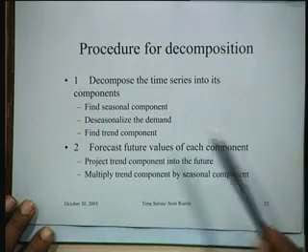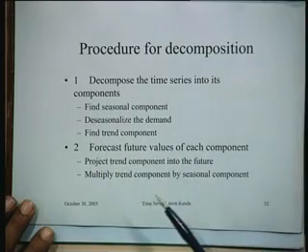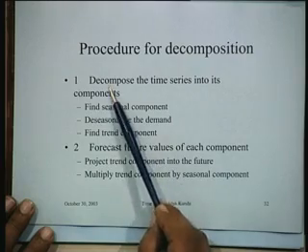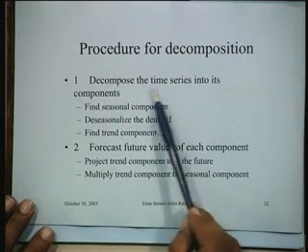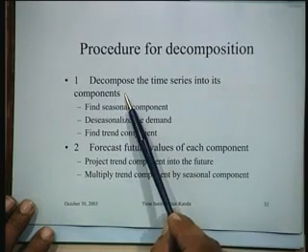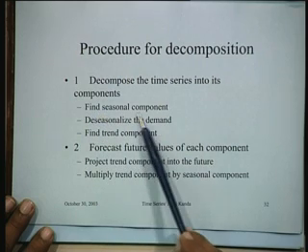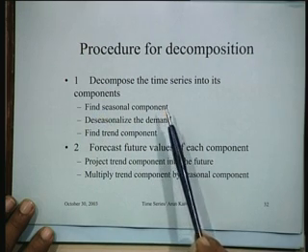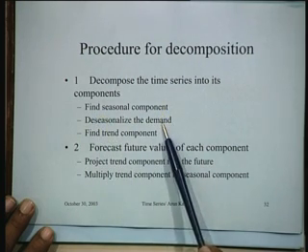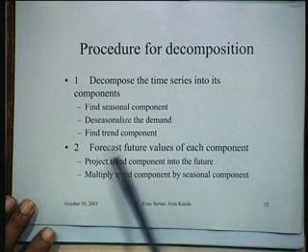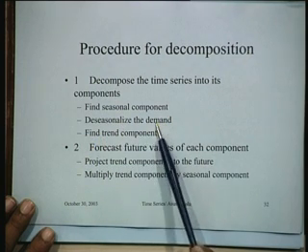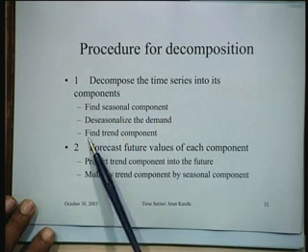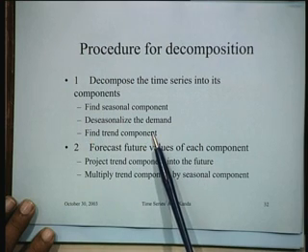So the basic procedure for time series decomposition can be summarized as these two steps. One is that you decompose the time series into the components, that is, first find the seasonal component, then deseasonalize the demand, and then find the trend, because once you deseasonalize, it is the series from which you can find out the trend, right?